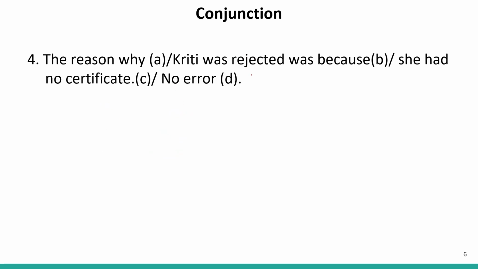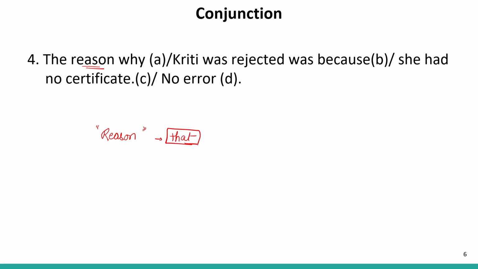The reason why Kriti was rejected was because she had no certificate. Now in this sentence, we can see the word reason. I told you that if the sentence contains the word reason, we use the word that to pair it.